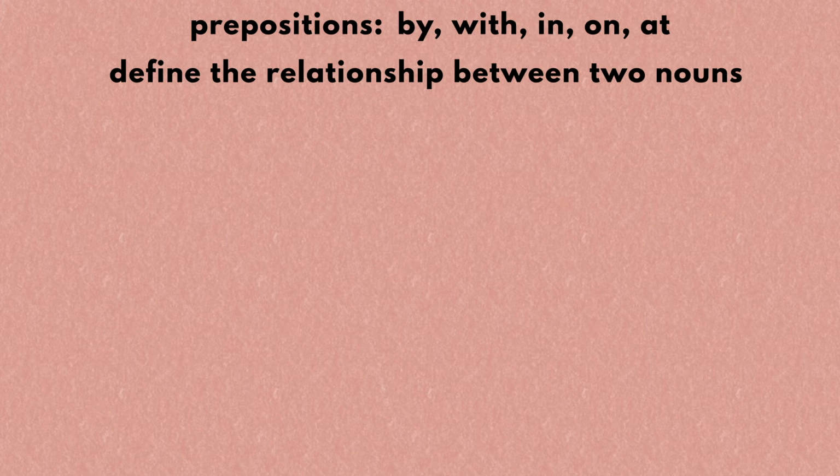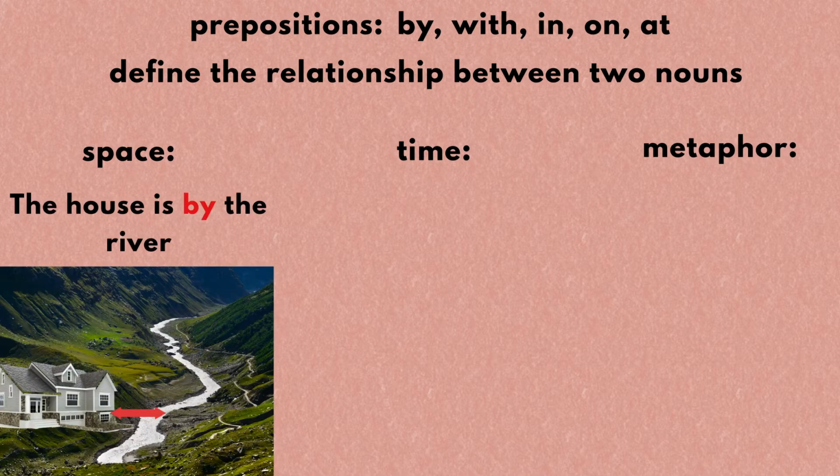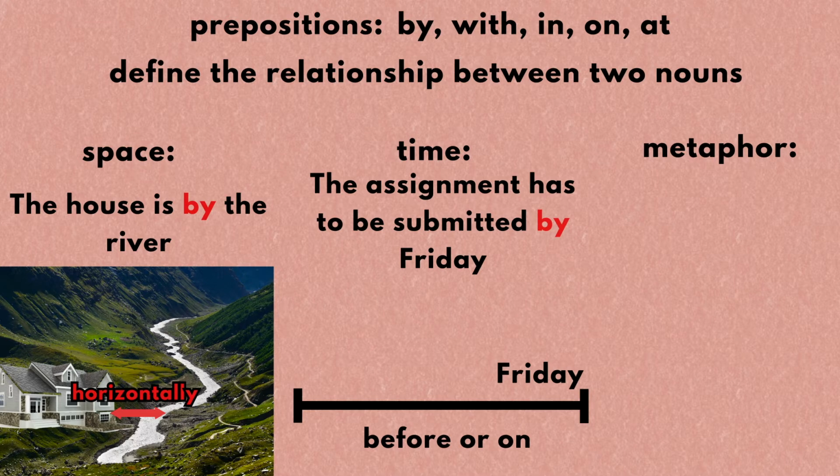These words define the relationship between two nouns across three dimensions: the space, time, and metaphor. For instance, if I say the house is by the river, the space relationship is that the house is close to the river horizontally. If I say the assignment has to be submitted by Friday, then the time relationship is that the assignment has to be handed in before or on Friday.